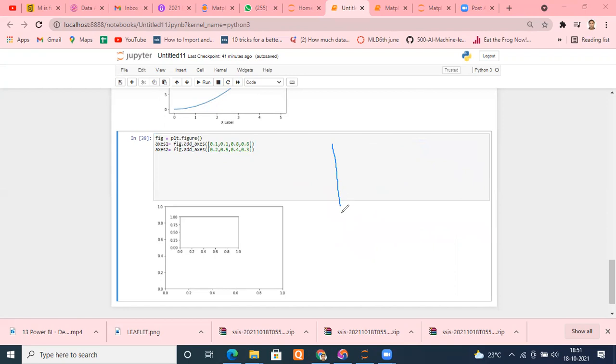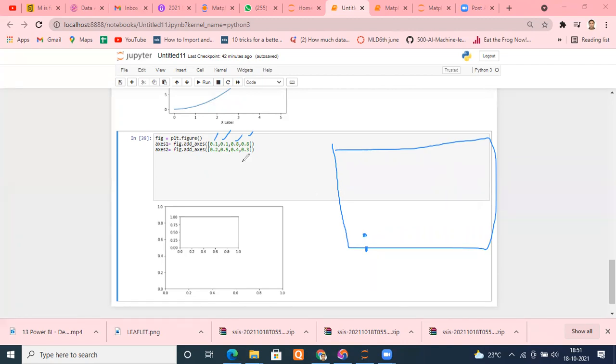Suppose this is my entire canvas. Let me explain once again. The order is left, bottom, width, and height. I think I misspelled, so understand properly. This is your entire canvas. Move 10% from the left, suppose here. Now don't start from here. Again, go 10% above from the bottom. So 10% above from the bottom is here. Suppose this is the scale.